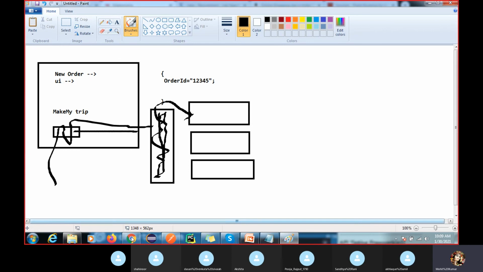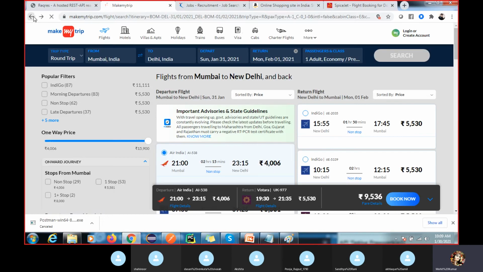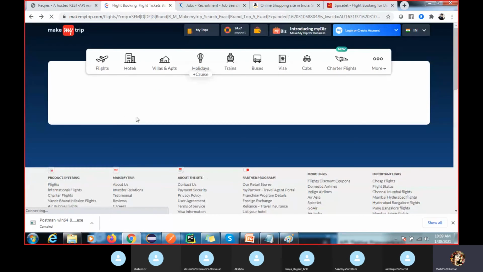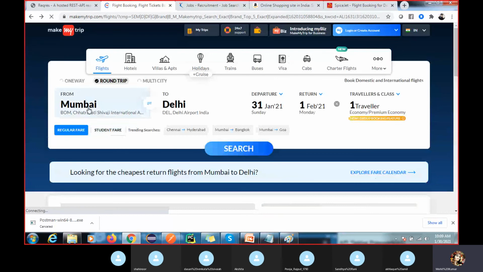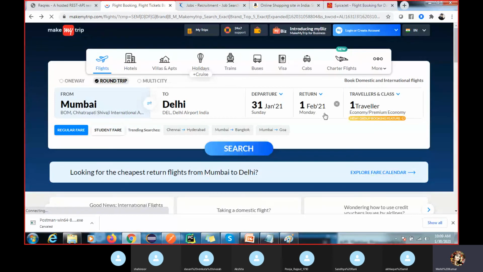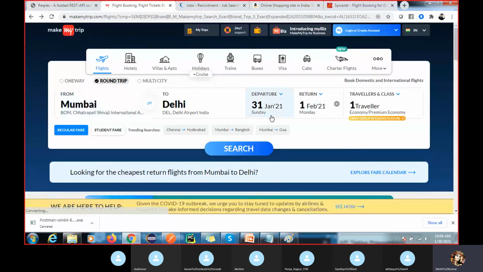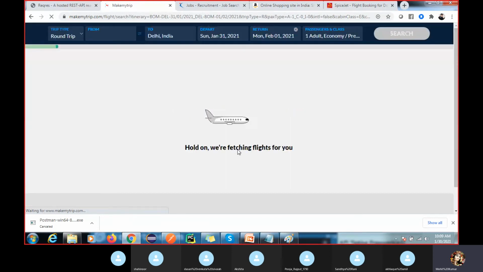So what is your requirement? You want to travel somewhere, like Mumbai to Delhi, on this date and this date. This is the user request. When you click search here, it will validate the logic.